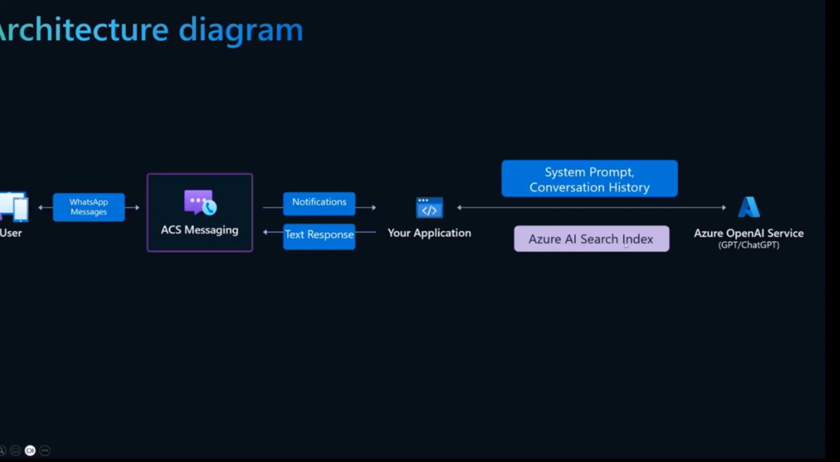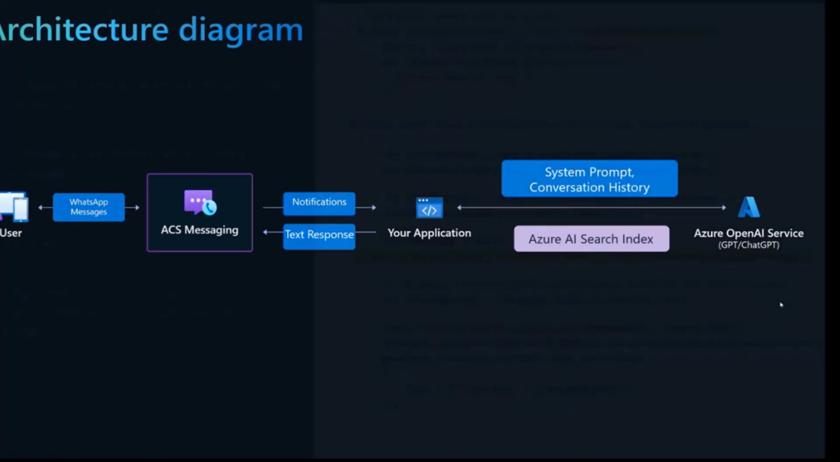I've added Azure AI Search Index here to indicate that if you were to build something like this in production, you would use something like Azure AI Search Index to index your knowledge base. In my demo, I have used the prompt itself to pass the knowledge base to the LLM, but you would ideally want to use something like Azure AI Search if you were to bring this into production and index all of your documents.